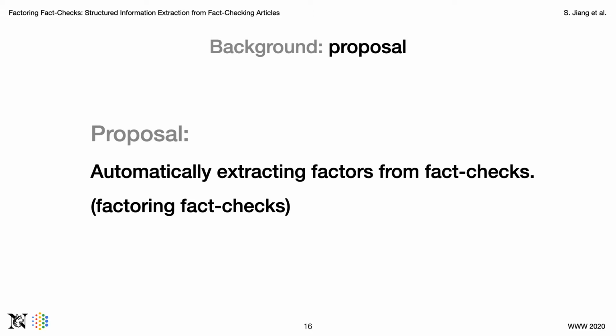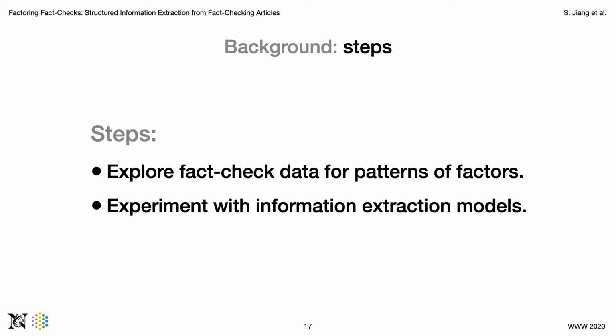So in order to save time, we propose factoring fact checks, a task of automatically extracting these factors from fact checks. We take two steps for this task. In the first step, we explore existing fact check data to understand the patterns of factors. And in the second step, we experiment with information extraction models to actually extract these factors. And hopefully, we can use some knowledge from the first step. Let's start with the first step.